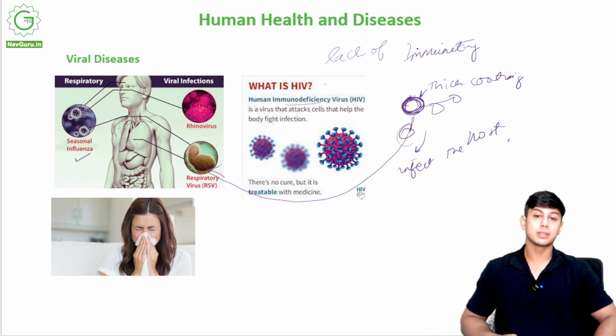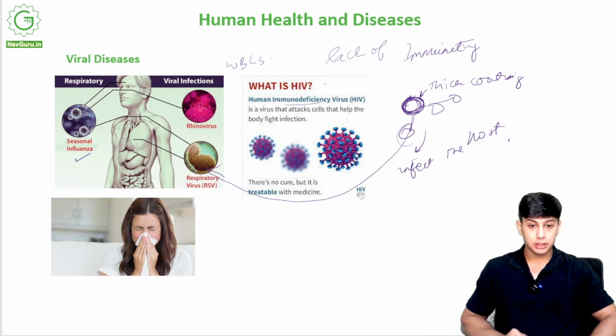Immunity is what helps us fight diseases, fight microorganisms. On a daily basis, we come in contact with a lot of bacteria, with a lot of microorganisms, but not everything can infect us. Why? Because of white blood cells, because of our immunity. If we have a good amount of white blood cells, they will be able to fight off infection, fight off the microorganism, and we will stay healthy.